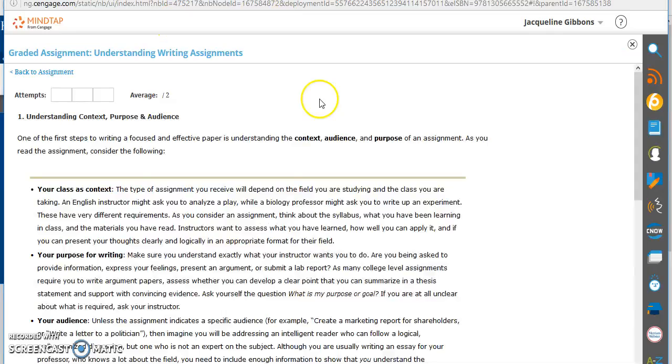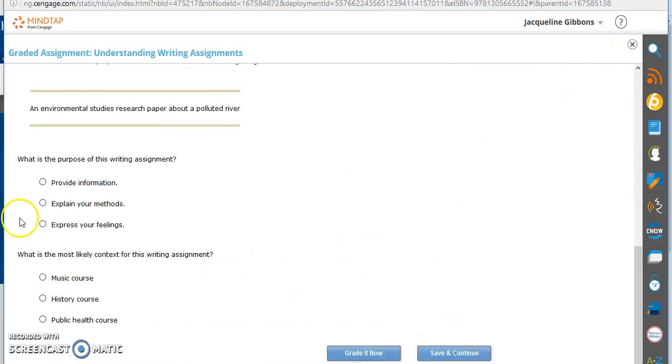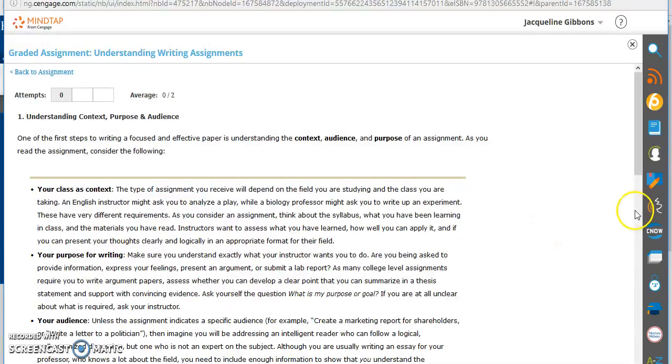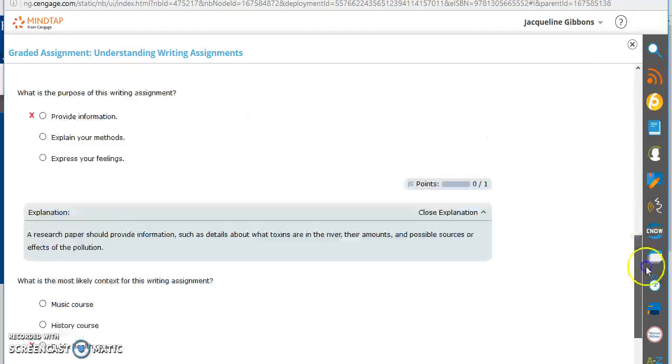Okay, so it's loading. And once you're done with this, you've chosen your answers, you're going to save and continue. First of all, after you've answered this page, you hit grade it now. So we graded it now. It says I got 0 out of 2. I haven't answered any of the questions, so that's okay.